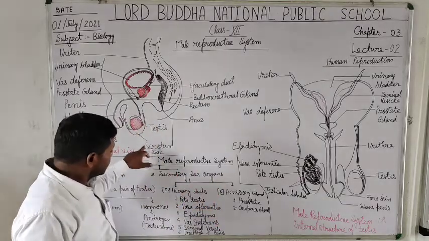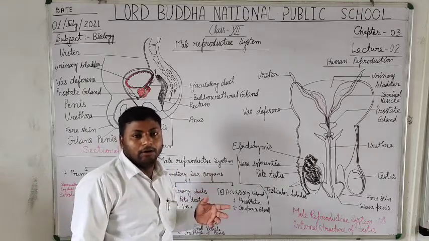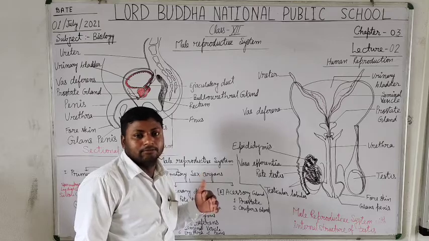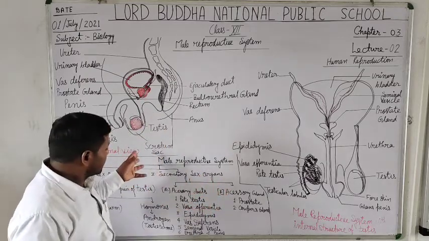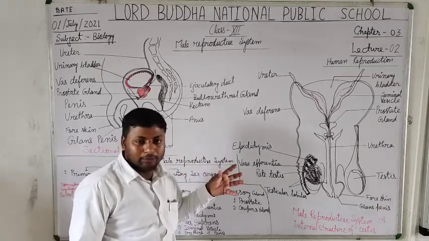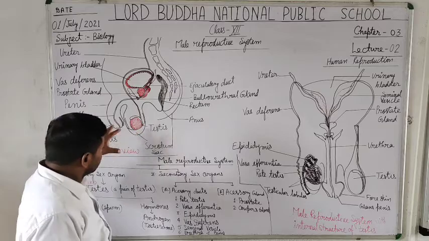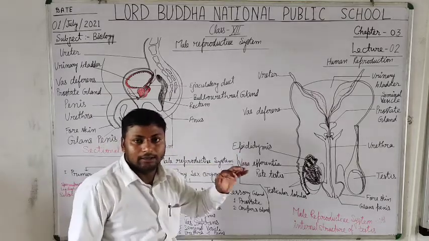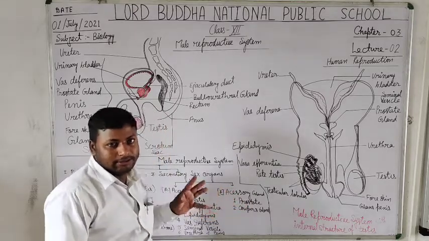Because, students, this temperature is necessary for the production of sperm cells, which are also called spermatogonia cells. Yes, students, and spermatids are produced inside the spermatogonia cells.